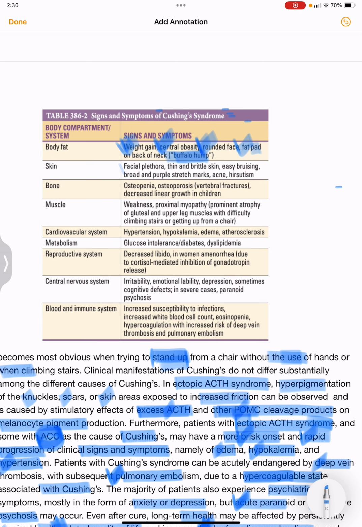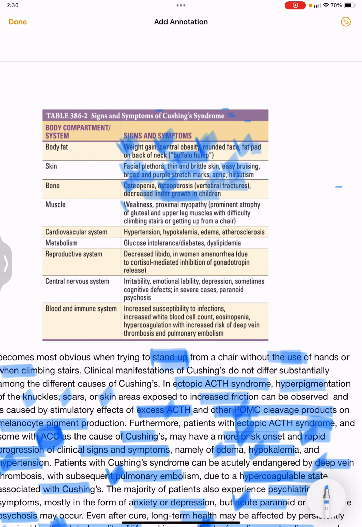Skin: there will be facial plethora, thin and brittle skin, easy bruising, broad and purple stretch marks, acne and hirsutism. Bone: there will be osteopenia, osteoporosis, vertebral fractures and decreased linear growth in children.